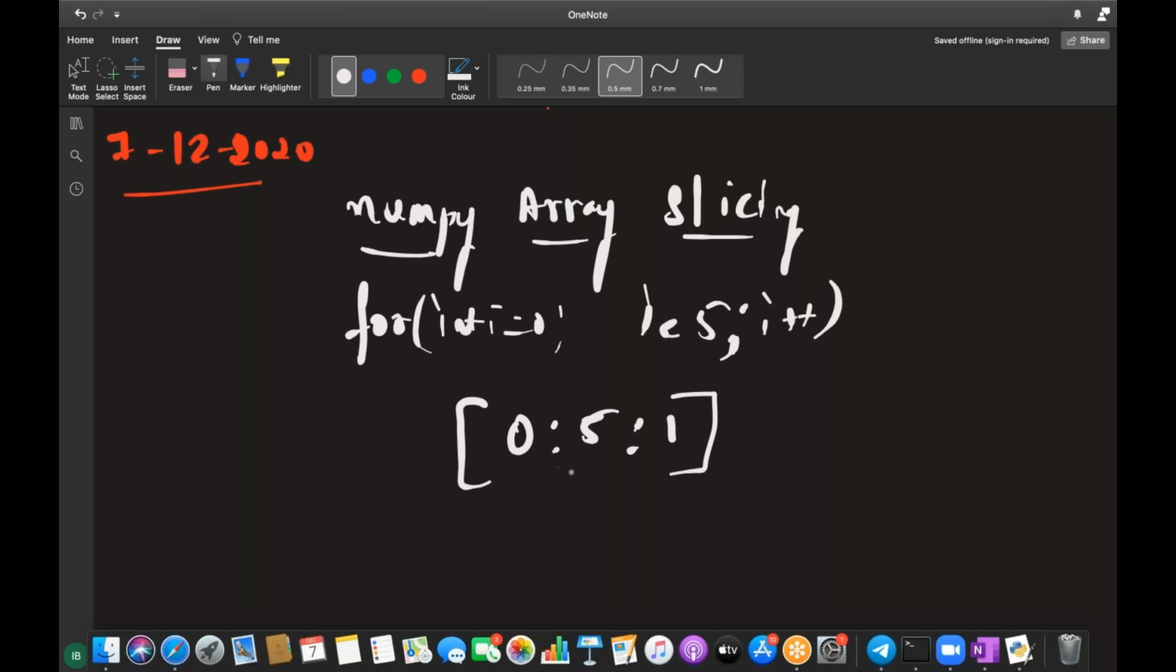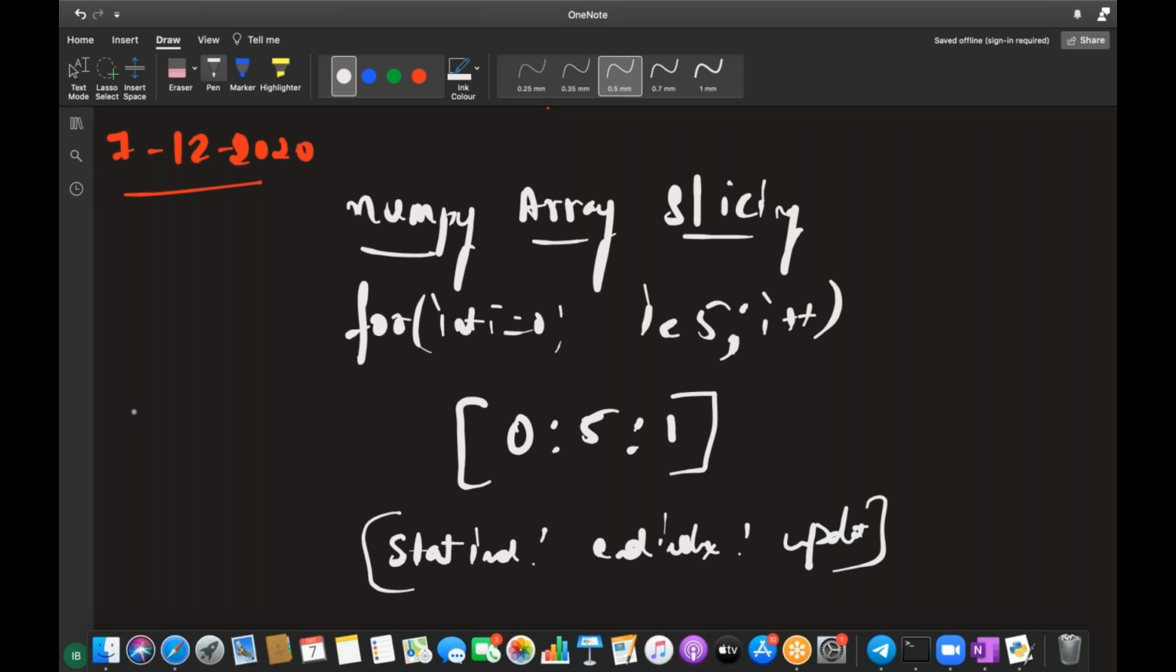To know more about slicing, you have the video linked in the description of the video. It's something like this, guys. You have a start index, an end index, and an update, and the default values you also know about. You can also give just a start index, SI, and an end index. Update is not actually needed, so by default it will be taken as one itself. These things you know.